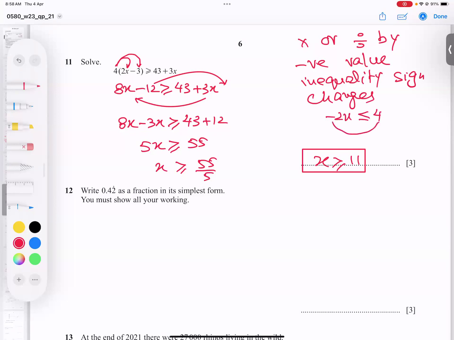When this goes there, the inequality sign will change like this. Mouth open from this end, and now mouth open on the other end. This applies to multiplying or dividing only, not adding or subtracting. But luckily here 5 was positive, so the inequality sign did not change. I hope you got the point.